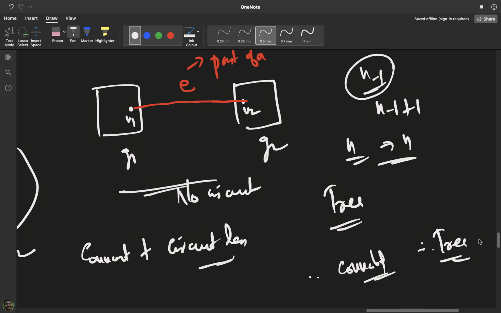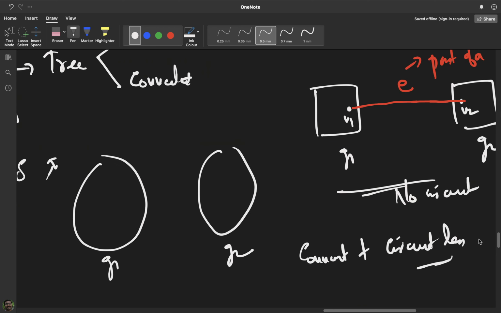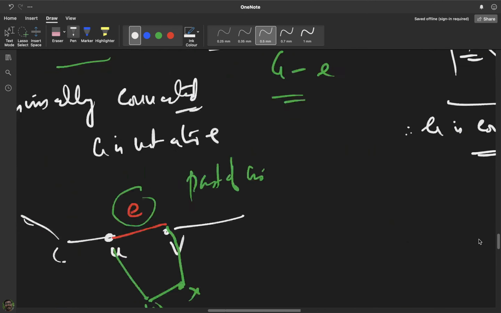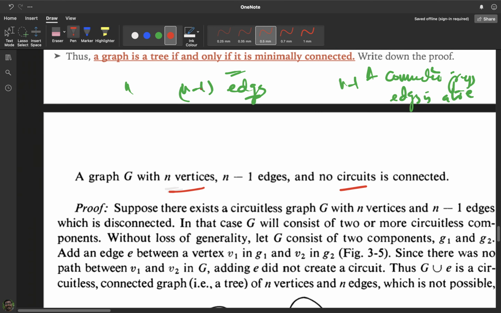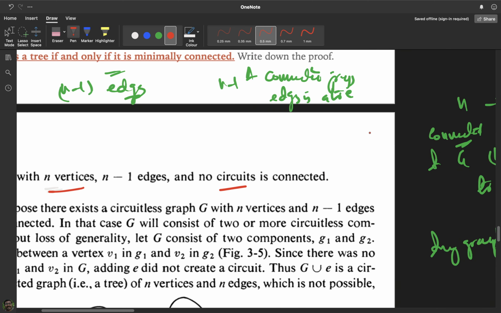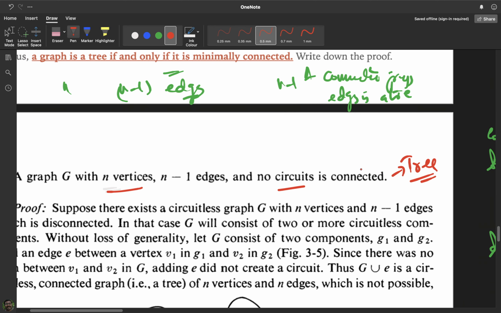Let us run through the proof once again. We have to show that a graph with n vertices, n minus 1 edges and no circuits is connected, and so is a tree. We'll show that a graph with n vertices and n minus 1 edges is actually a tree itself, because a tree is connected.